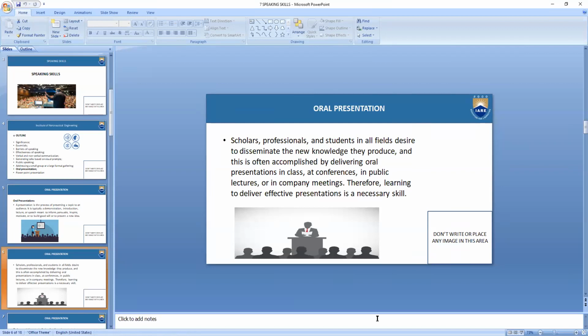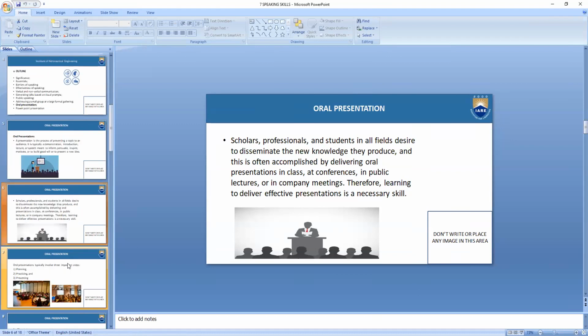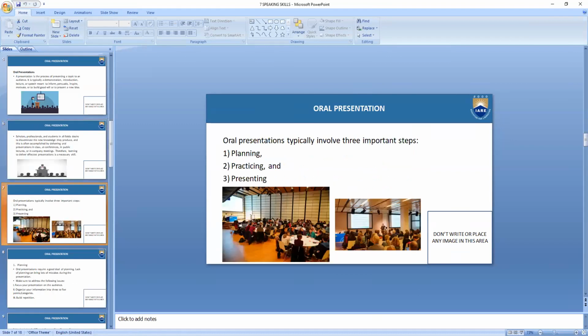That is why it is very important in all walks of life. You need to do effective presentation, which is a very necessary skill in today's world. Wherever you go, in the corporate sector or the non-corporate as well, in your offices, in your colleges, if you are teaching something, all these are very necessary in the present day world. So you have to have a great skill at that. You need to know how to present certain things to your audience.